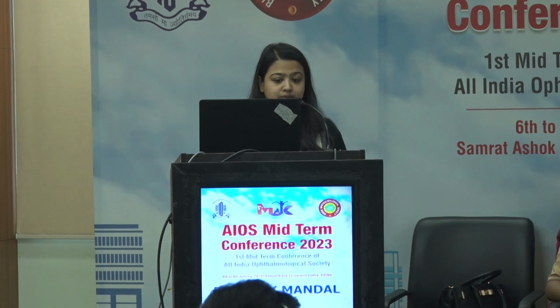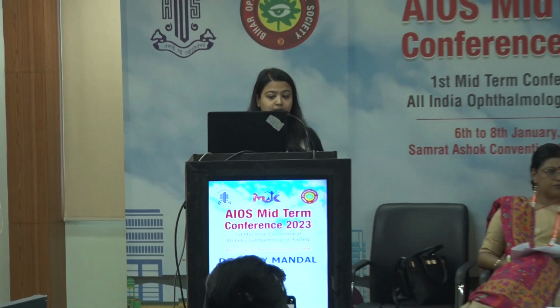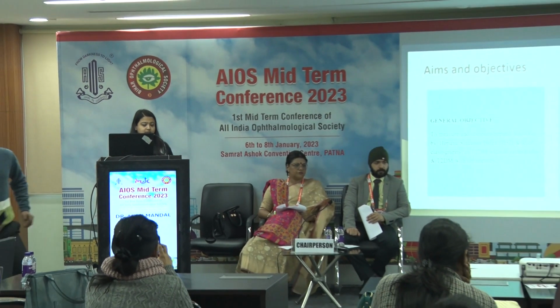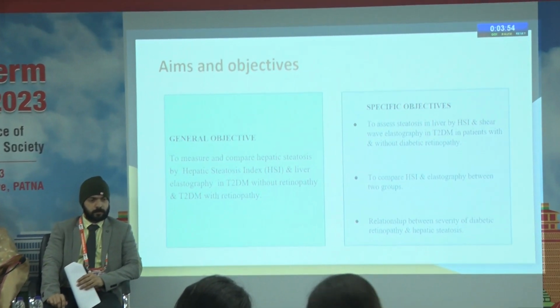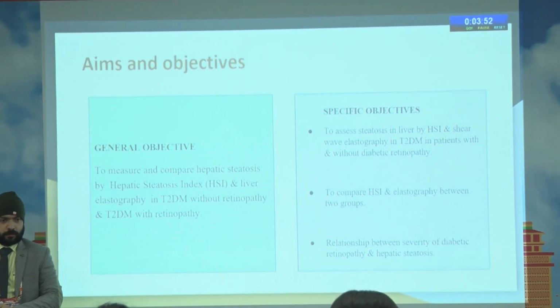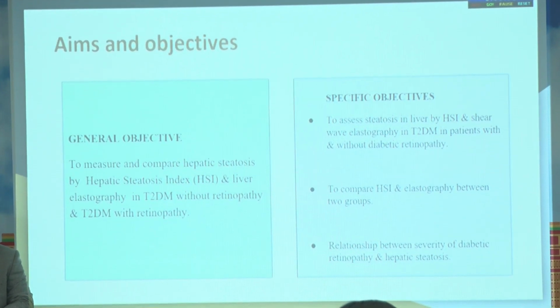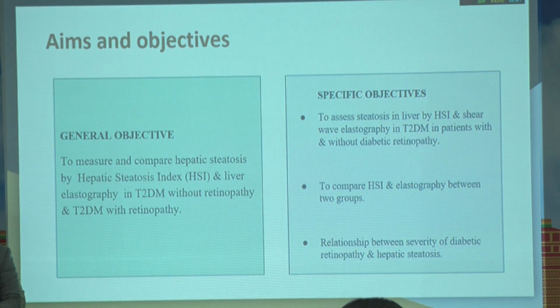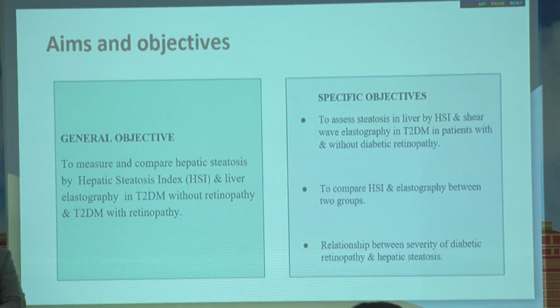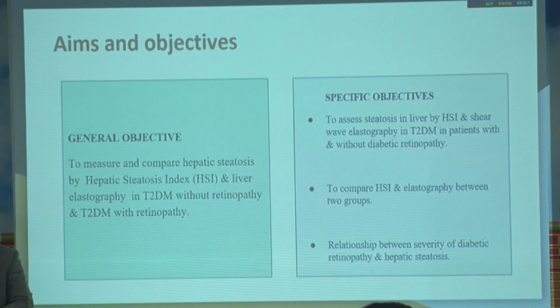The aims and objectives. We are trying to measure and compare hepatic steatosis by hepatic steatosis index and liver elastography in type 2 diabetes mellitus patients without retinopathy and T2DM patients with retinopathy. So we'll be assessing and comparing HSI and elastography between the two groups, and also finding the relationship between severity of diabetic retinopathy.